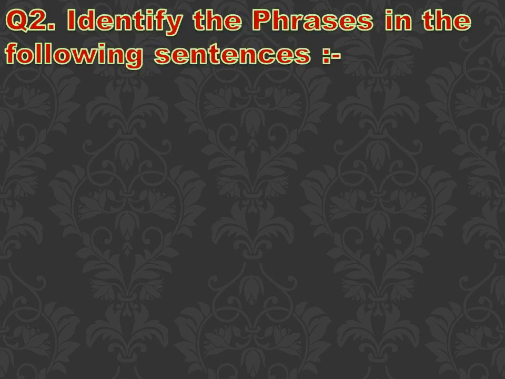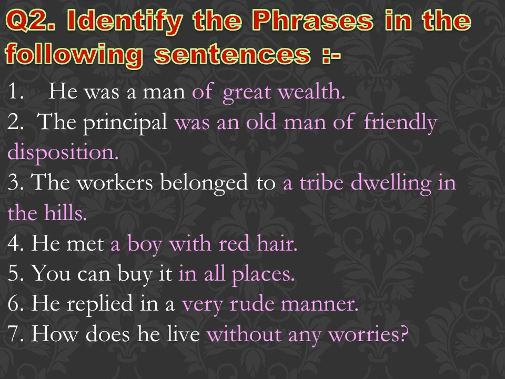Next question was: identify the phrases in the following sentences. The colored part of the sentence is the phrase. He was a man of great wealth. The principal was an old man of friendly disposition. Was an old man of friendly disposition. The workers belonged to a tribe dwelling in the hills. A tribe dwelling in the hills. He met a boy with red hair. A boy with red hair.